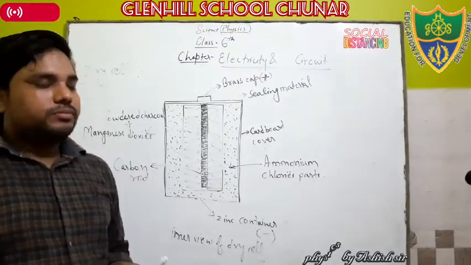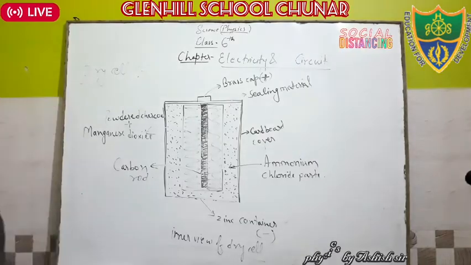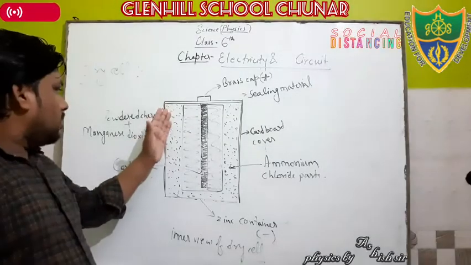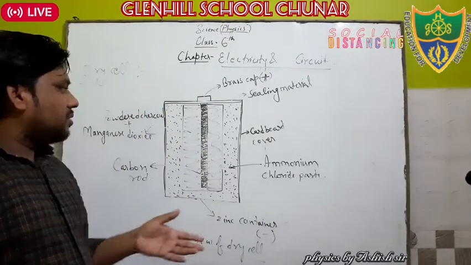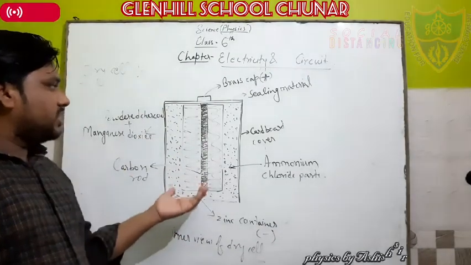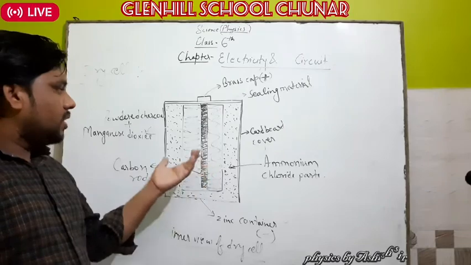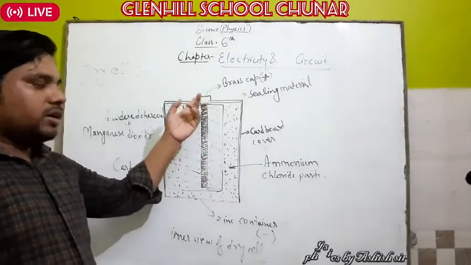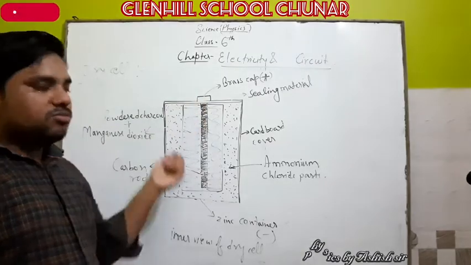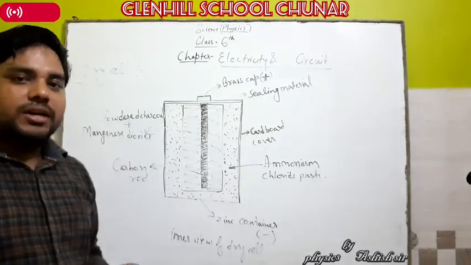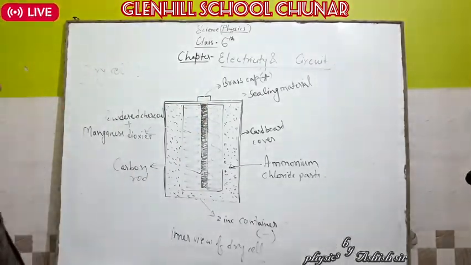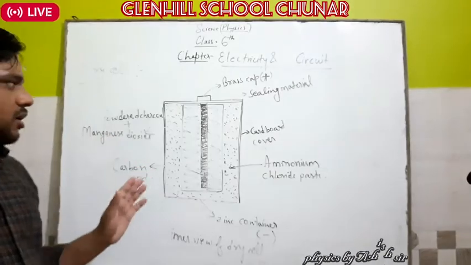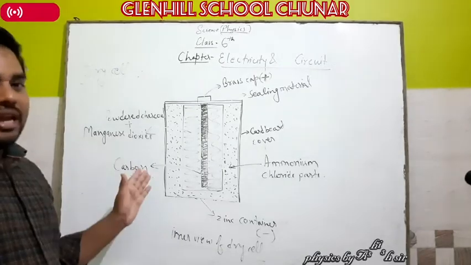Clear, all of you? When these chemicals react with each other, due to their reaction there is a movement of what? Charge, and due to this movement DC current is generated. Clear, all of you? Okay. Note it down, and you also make this diagram in your copy. Clear? With the help of a scale and pencil.